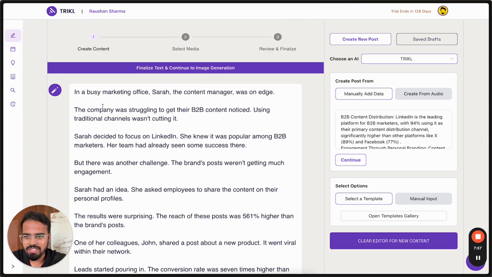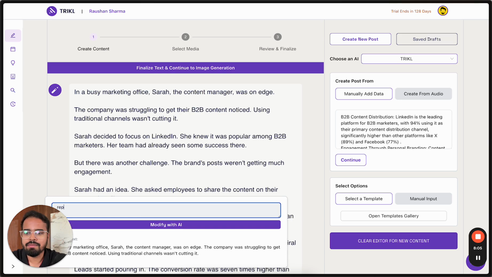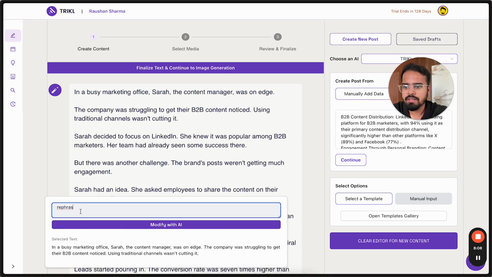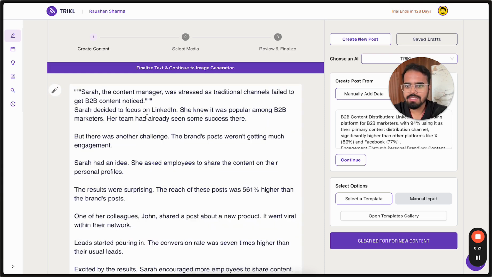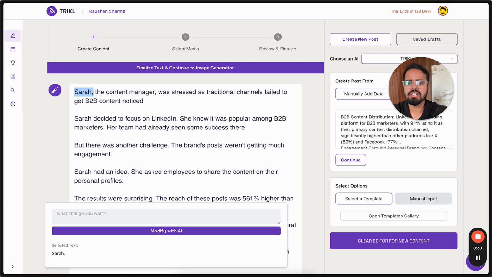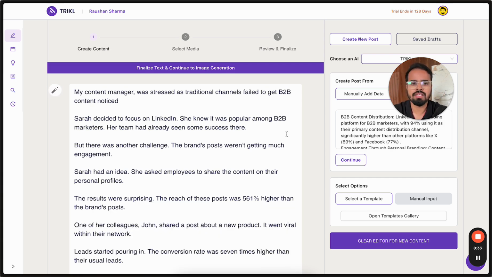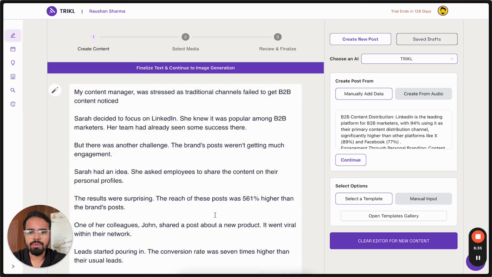Wow. I can change it. If let's say I want to combine this into one page, what I can do is I can select this entire thing, click over here and say rephrase. I'll just move it here. Rephrase and shorten to one line, 100 characters, and modify with AI. So I can choose any section of this content piece, and I can replace these. And I can change it like my content manager was stressed. So I can do these things very quickly, very easy.